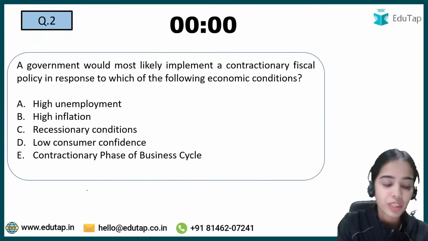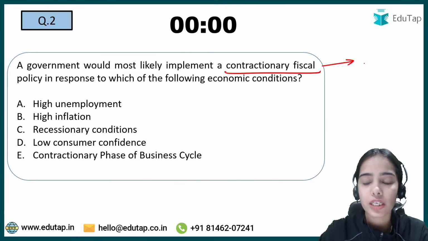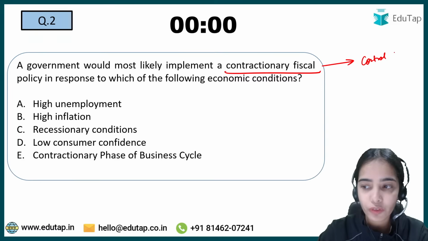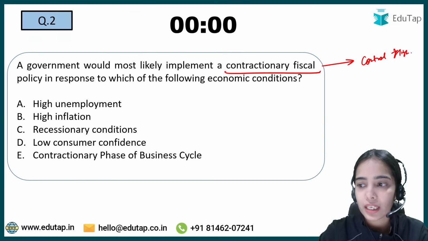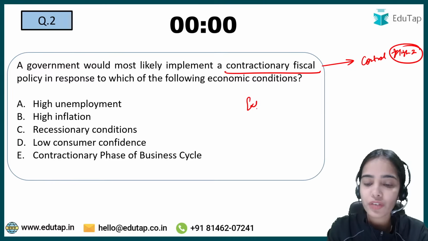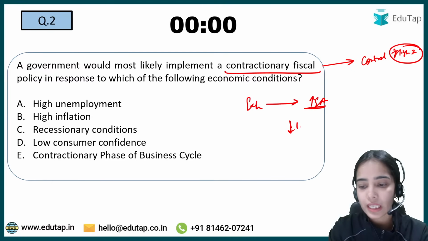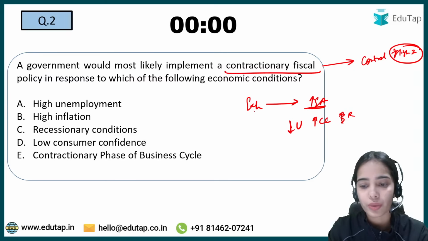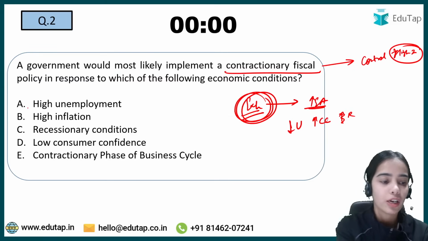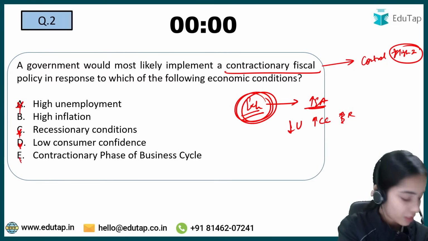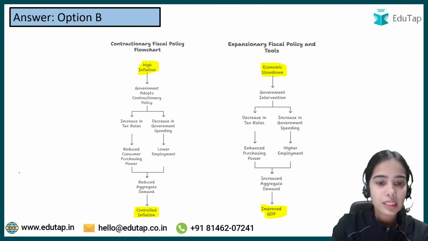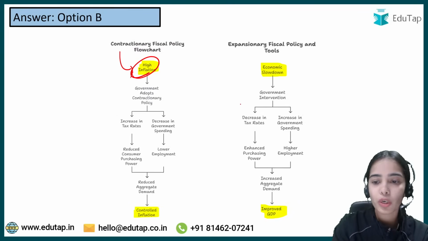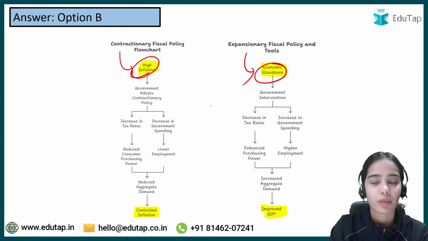So I hope you are very clear that contractionary fiscal policy is adopted to control high inflation. And expansionary fiscal policy is adopted to boost the economic activities, to decrease unemployment, to increase consumer confidence, to bring the economy out of recession or contraction. Okay, so this is the idea: high inflation, so contractionary fiscal policy; economic slowdown, so expansionary fiscal policy to boost economic activity.